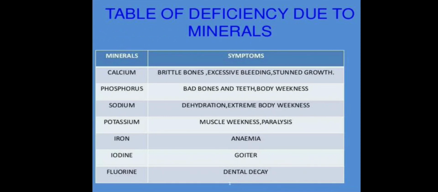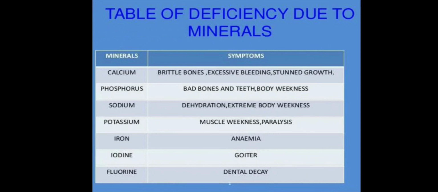When a child is born, its bones are soft. So for the bones to become hard, calcium compounds must be supplied. If a child does not get a sufficient amount of calcium, its bones remain soft and bend under its own weight, and this is called rickets. So deficiency of calcium in the diet of children causes rickets. Symptoms are the same: bow legs, bent legs, pigeon-type chest, poor growth of teeth in children.